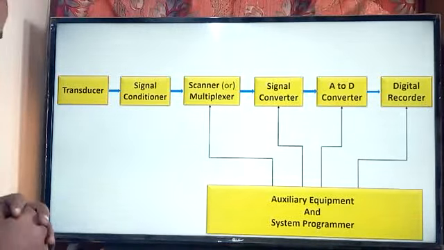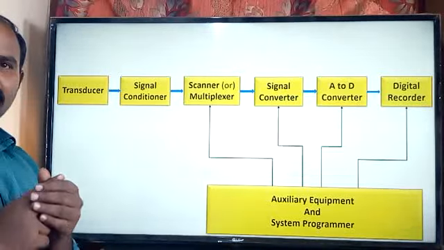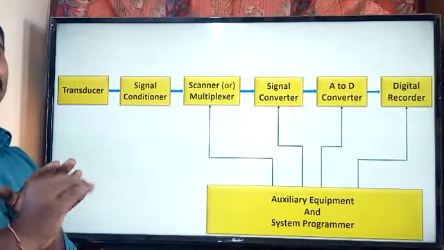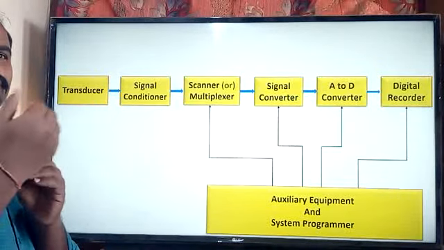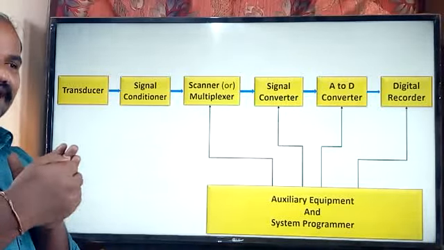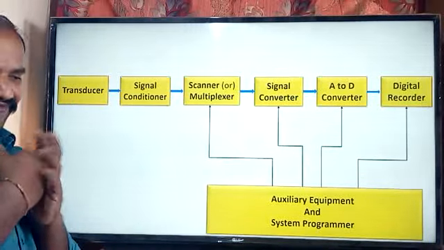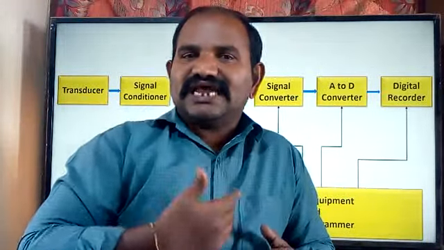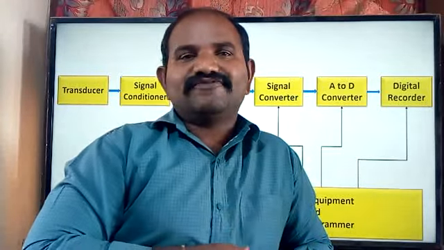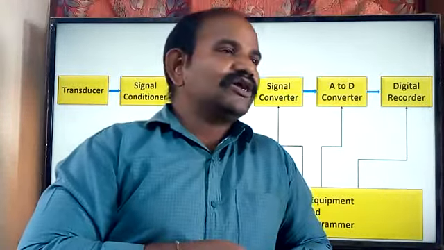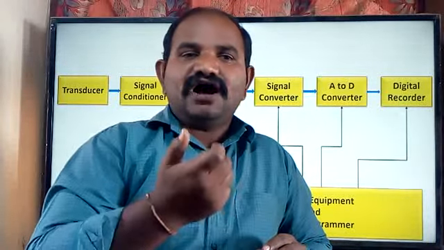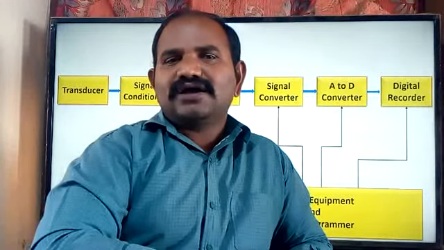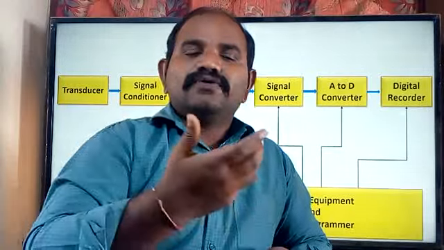So I'm using the transducer. What exactly is the transducer? We know that one, right? Transducer is nothing but a translator. In simple format, it is a translator. Or I can say that transducers are used in order to convert the physical entities into the electrical signal format. For example, when you are going to measure some variables, sometimes the variables are available directly in the form of electrical signals. Sometimes the variables are not available in the form of electrical signals. For example, I would like to measure the voltage of a particular device, means how much voltage drop is there. Then I'm going to use the multimeter and I'm going to measure that particular value.